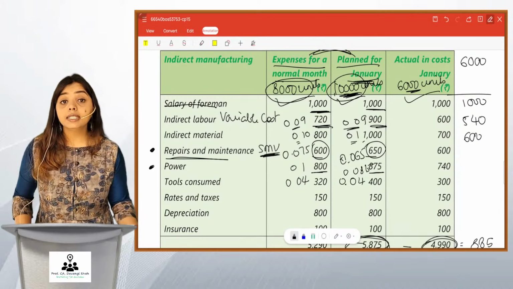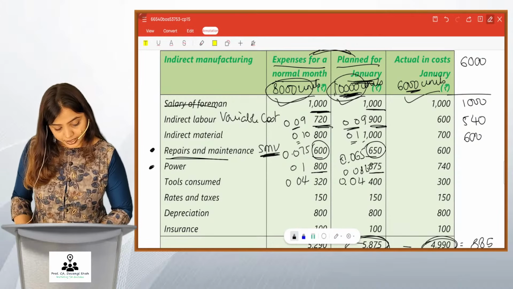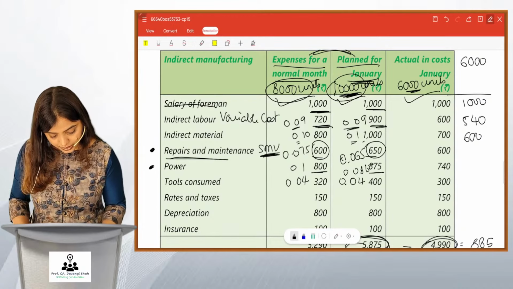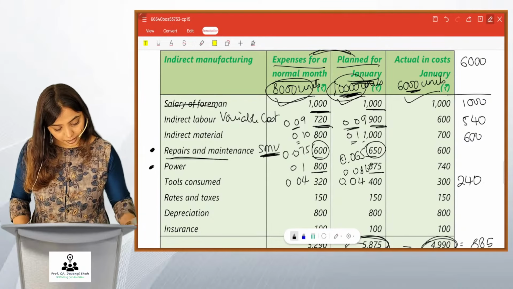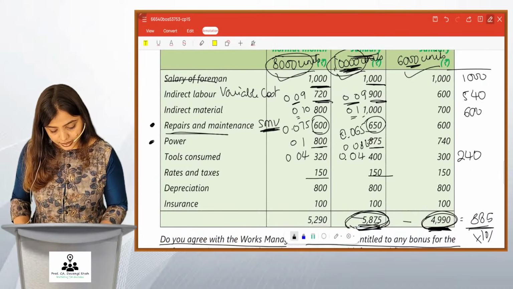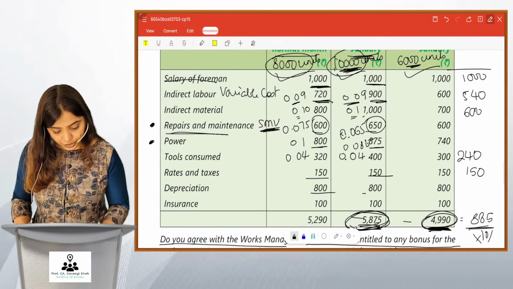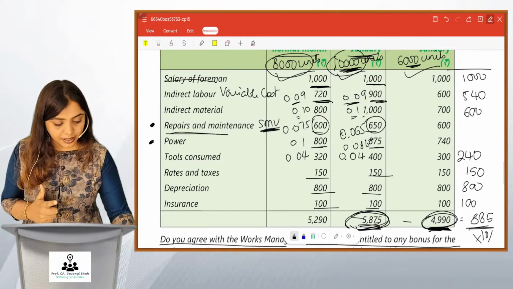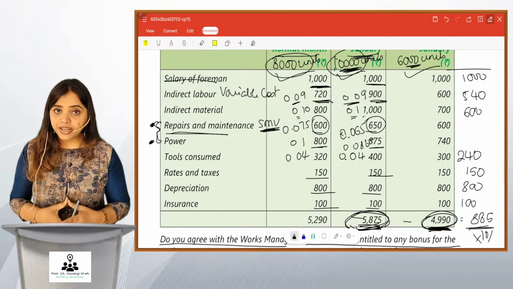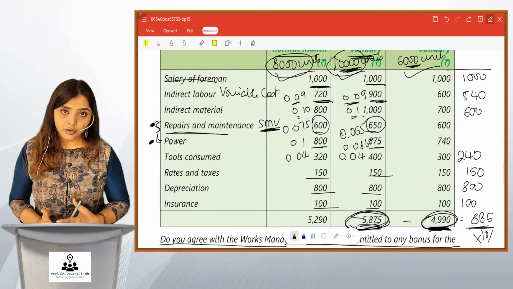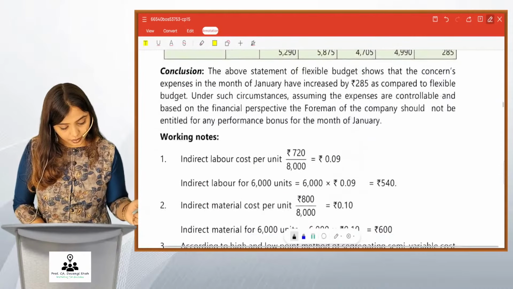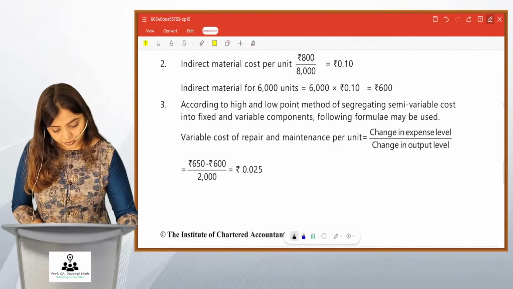Yes, friends, this is variable. So 0.04 into 6,000, you would get 240 rupees here. Rates and taxes, fixed. Depreciation, fixed. Insurance, fixed. So friends, it is only two costs, repairs and maintenance and power. These two are semi-variable. We need to find out how much is fixed and how much is variable. So we are making a working note.